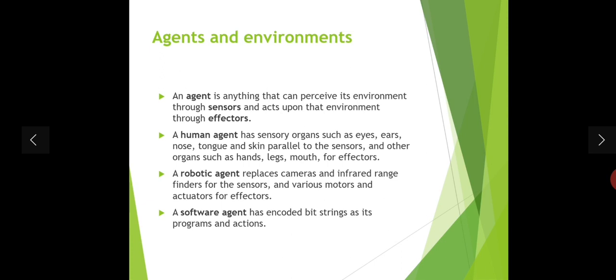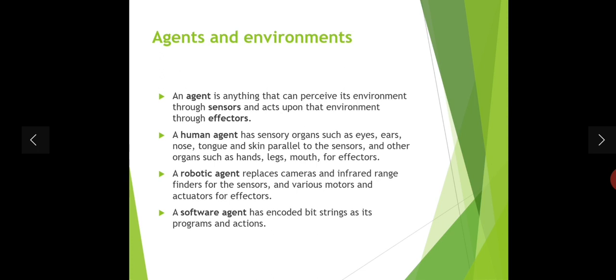An agent is anything that can perceive its environment through sensors and act upon that environment through effectors. So what are sensors and effectors here? We will understand by this example, a human agent. A human agent has sensory organs such as eyes, ears, nose, tongue, and skin parallel to the sensors.